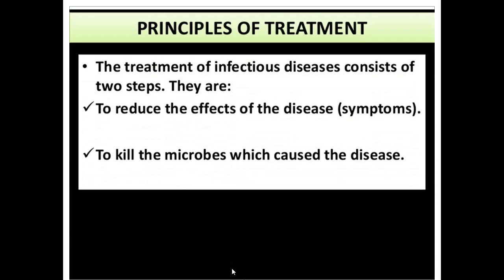Now what are the principles of treatment? Treatment of infectious disease consists of two steps. We can reduce the effect of the disease, that means the symptoms caused by the disease can be reduced, and we can kill the microbes which cause the disease. So these are the principles of treatment.